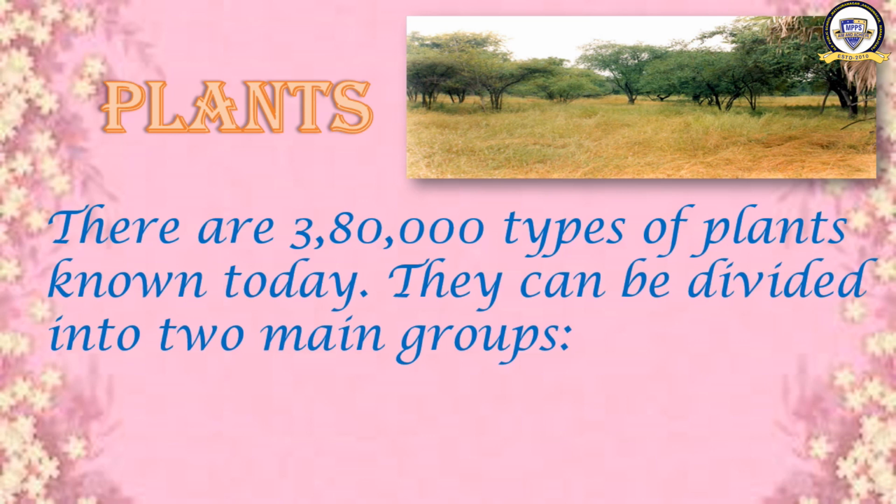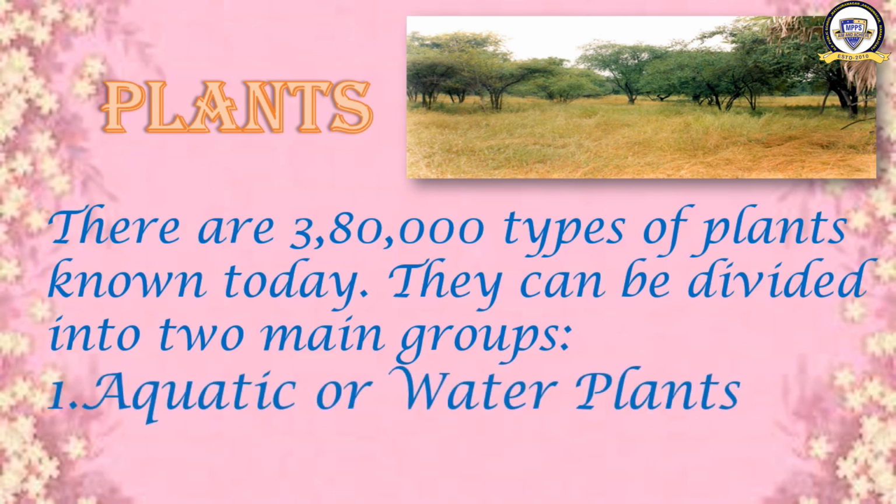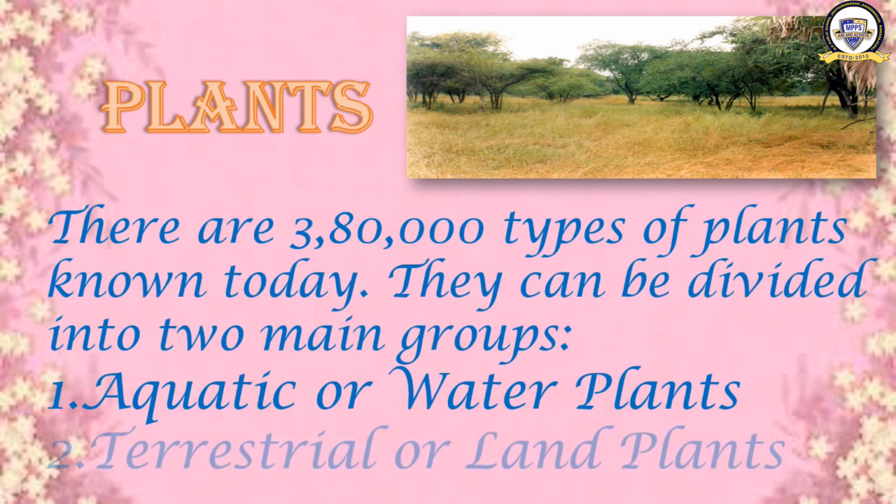Likewise, there are 3,80,000 types of plants found in the world today, and all these plants are divided into two main groups. Have a look, what are they? Number 1, aquatic or water plants, and number 2, terrestrial or land plants. These are the two types of plants which are found on the earth. Name them. What are they? Aquatic or water plants and terrestrial or land plants.